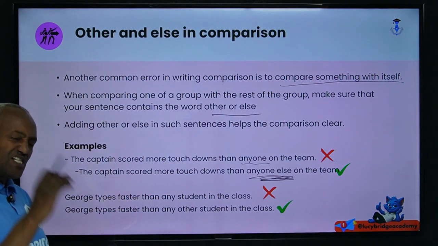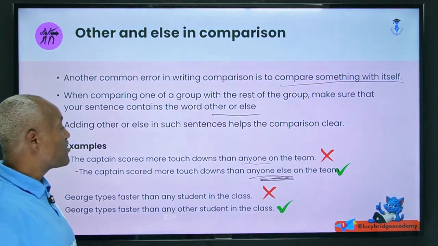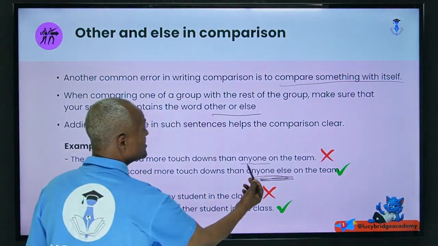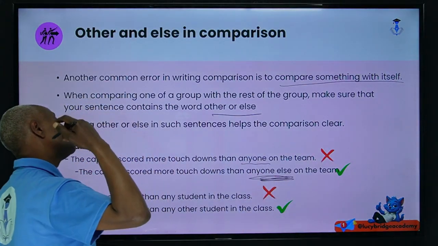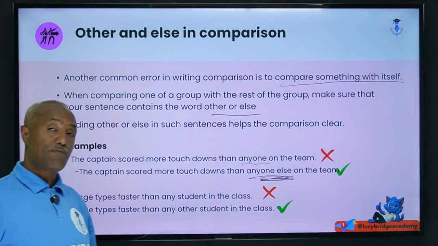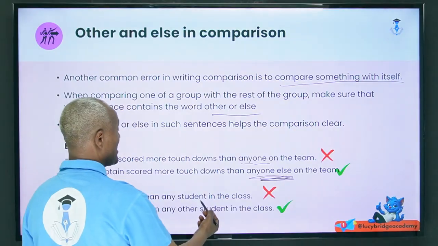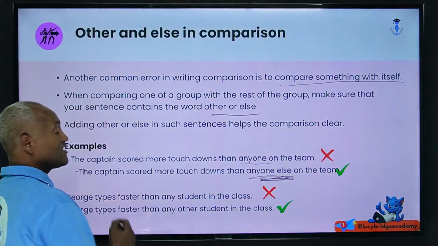Please remember, this is a very key point, and most of the time people make a mistake because when this one is present, that helps us identify whether superlative or comparative is appropriate. And most of the time, don't forget, anyone else and any other go with what?